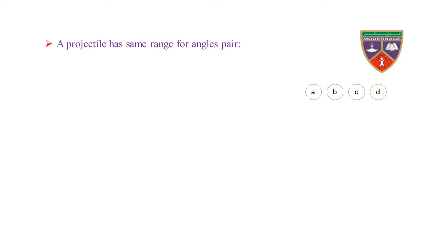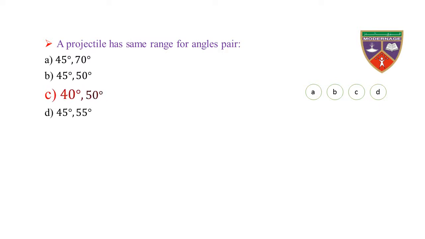A projectile has the same range for which pair of angles? Option A, 45 degree, 70 degree. Option B, 45 degree, 50 degree. Option C, 40 degree, 50 degree. Option D, 45 degree, 55 degree.